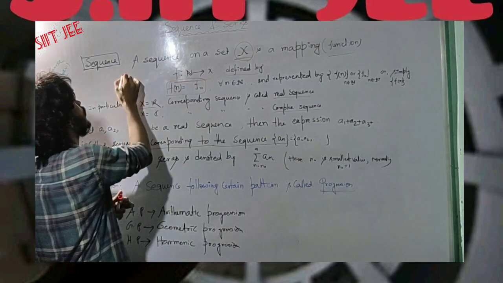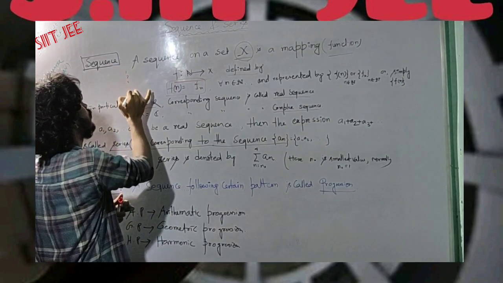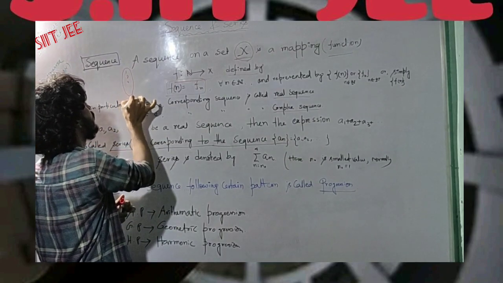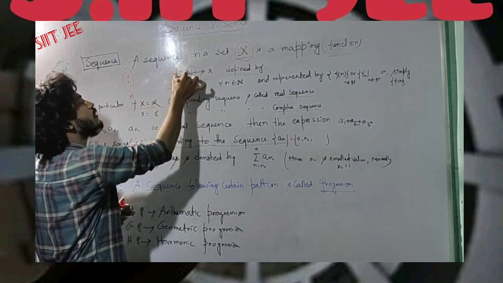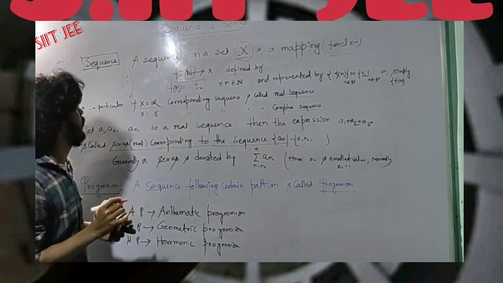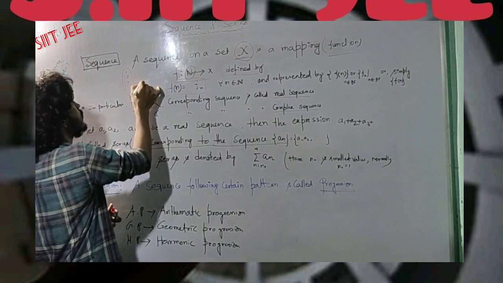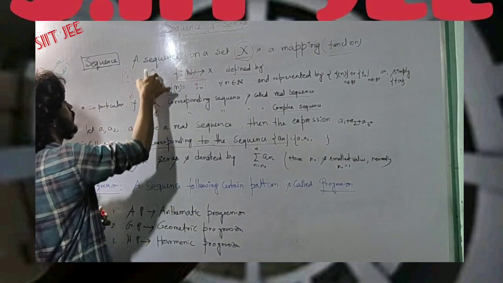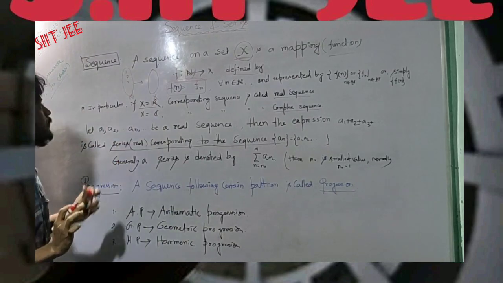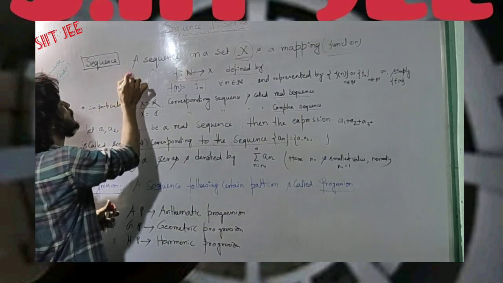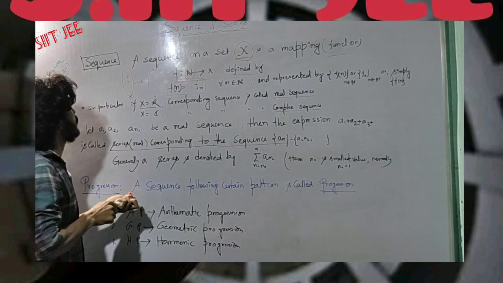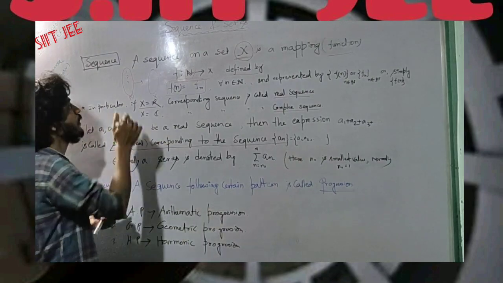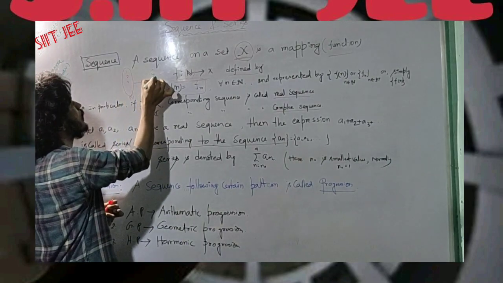So what is it? That means for 1, 2, 3, 4 and so on from the domain set N, and the corresponding set, let us suppose that set is X, it maps 1 to f1, f suffix 1.